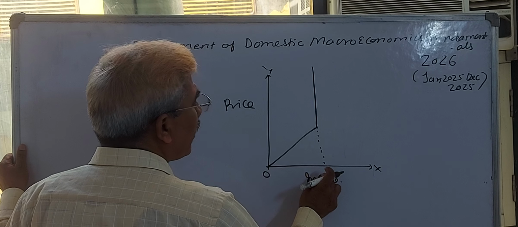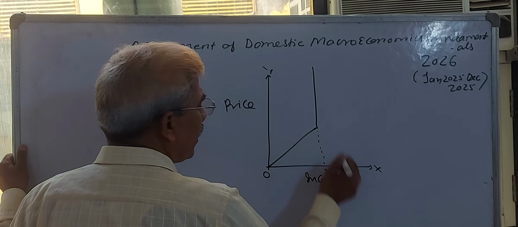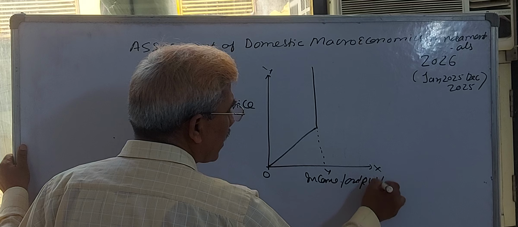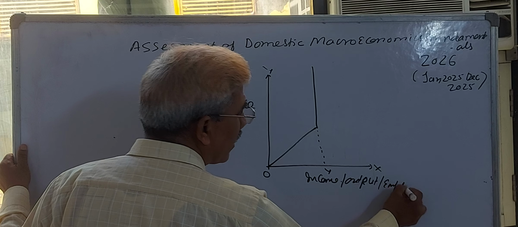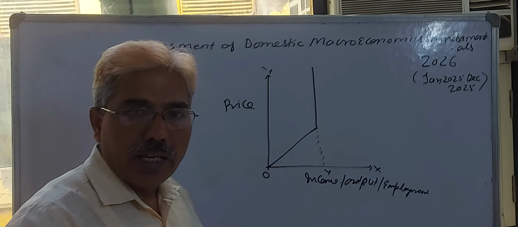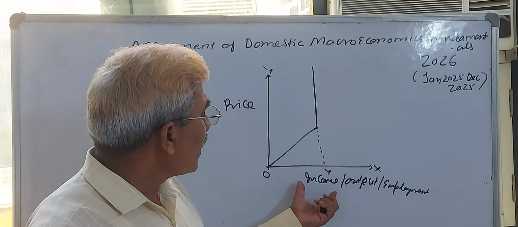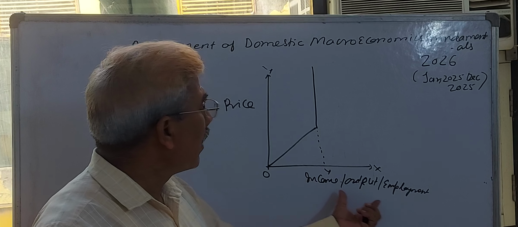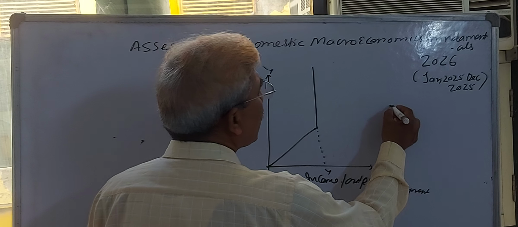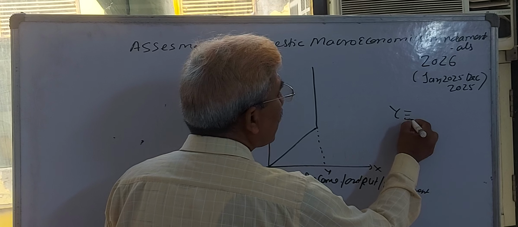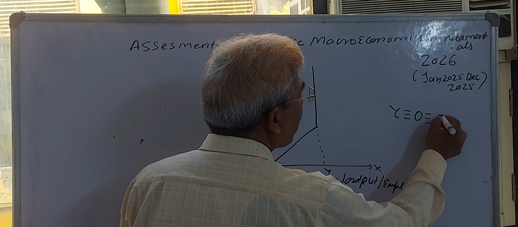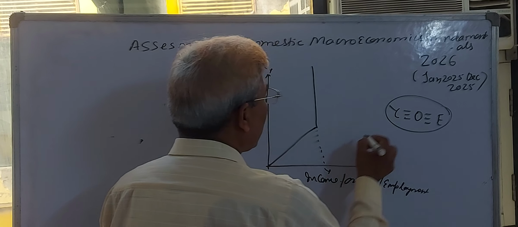At this OY level, income is not changing, or you can say output is remaining constant, or employment. In economic theory and practice, when we say income or national income, output or employment, these three things are synonymous to each other. You should be very clear on that.